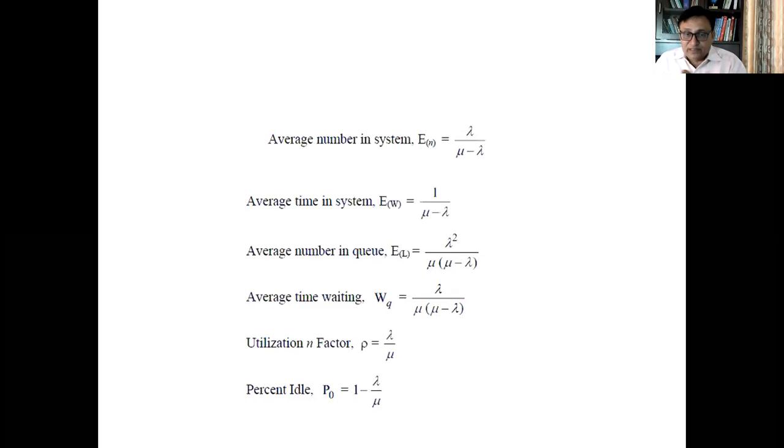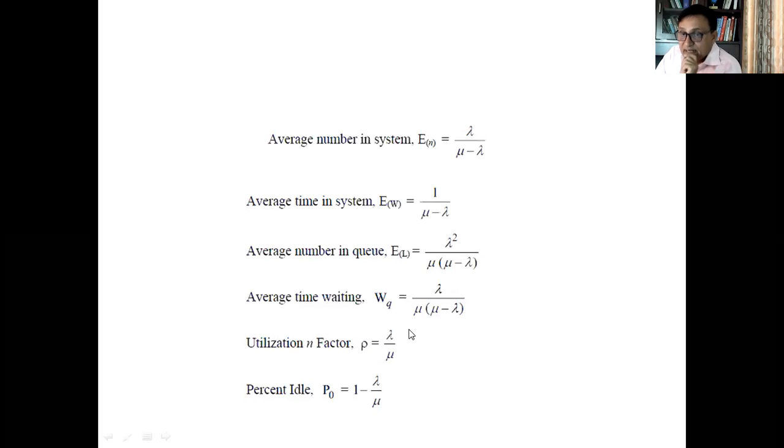The fifth thing which we have to calculate is the utilization factor or rho intensity. The symbol used here is rho. And the formula for calculating the probability that the system is busy, or the utilization factor, is lambda over mu.